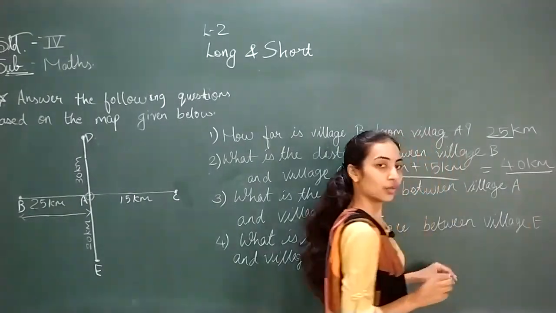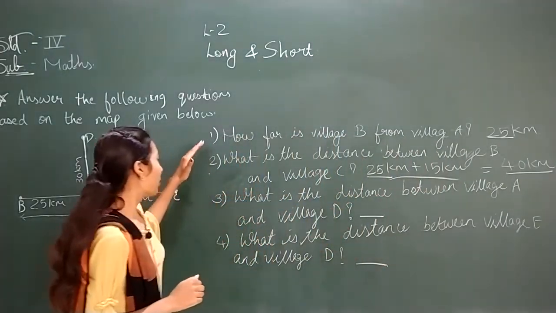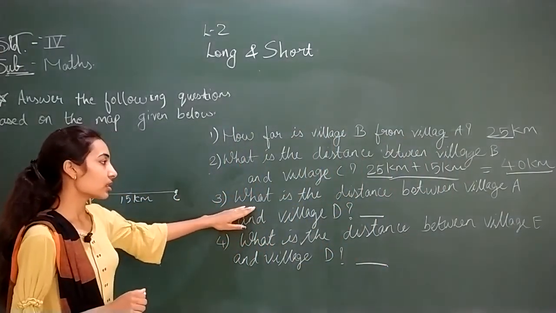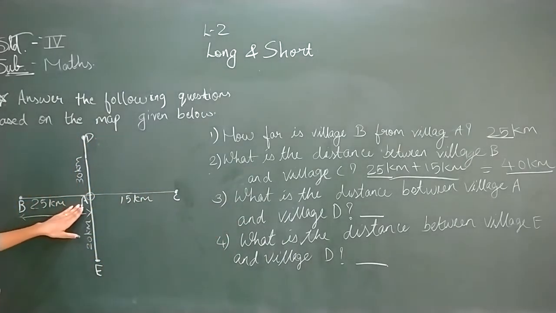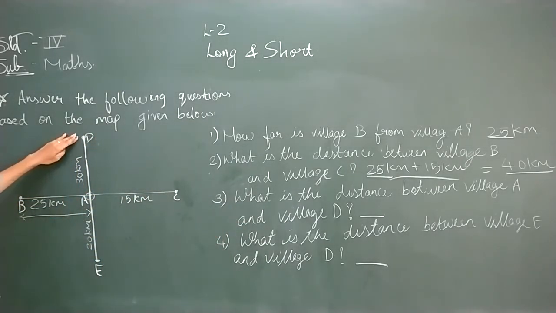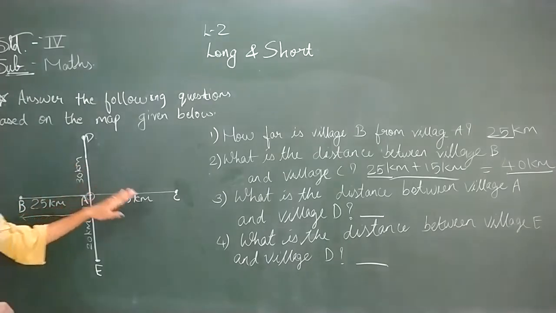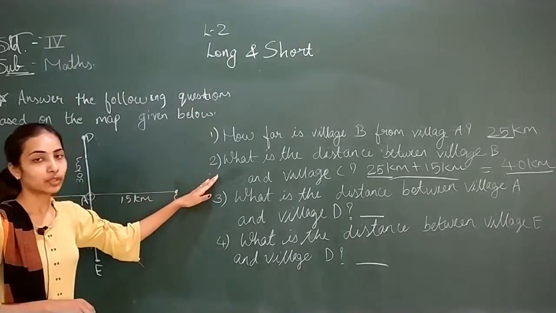So answer is 40 kilometer. Now number 3, what is the distance between village A and village D? See here, this one is village A, this one is village D. Then what is the distance between A and D? It is of 30 kilometer. I am not doing 3 and 4 because it is like 1 and 2. You will do this by yourself.